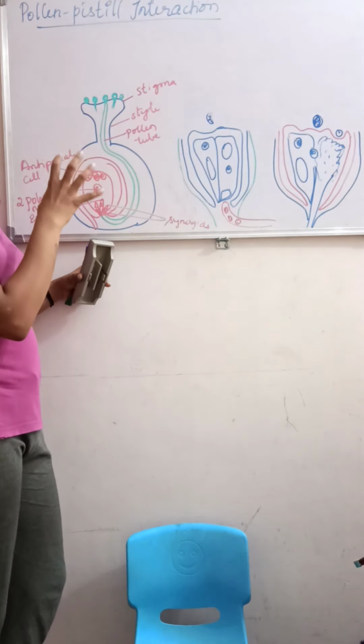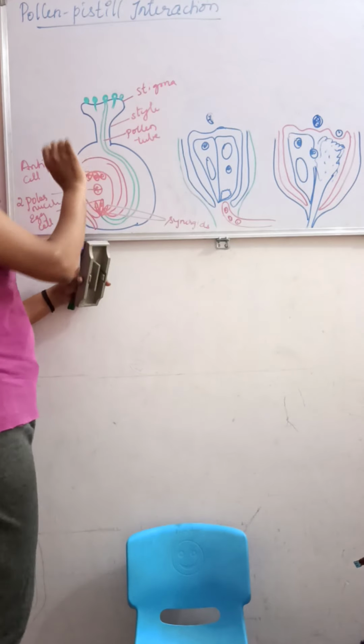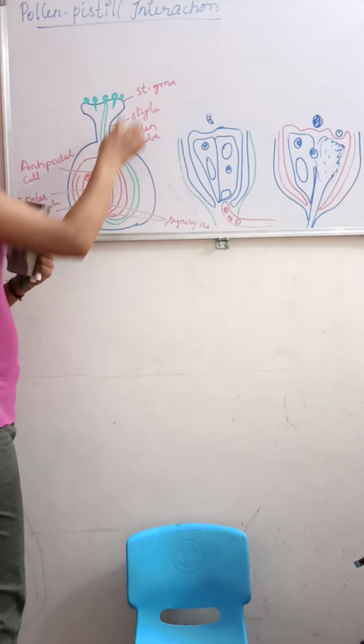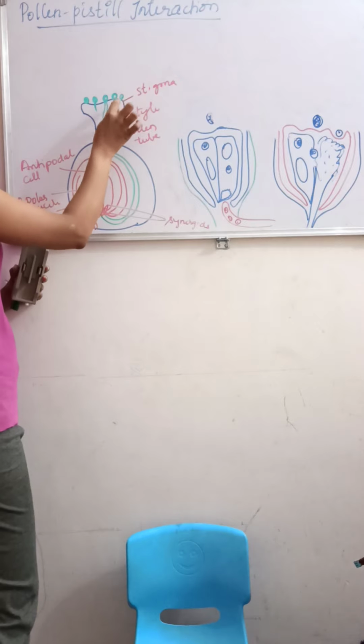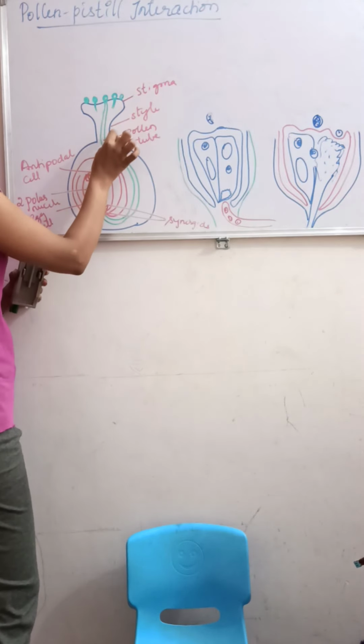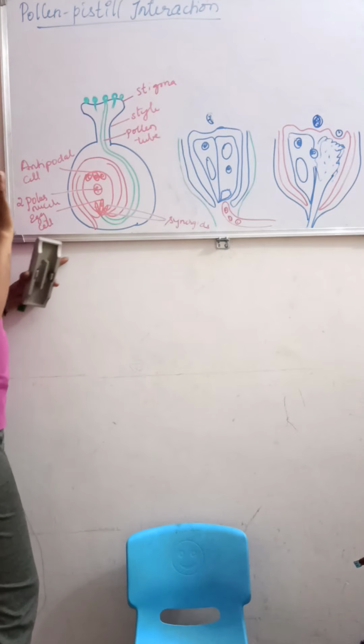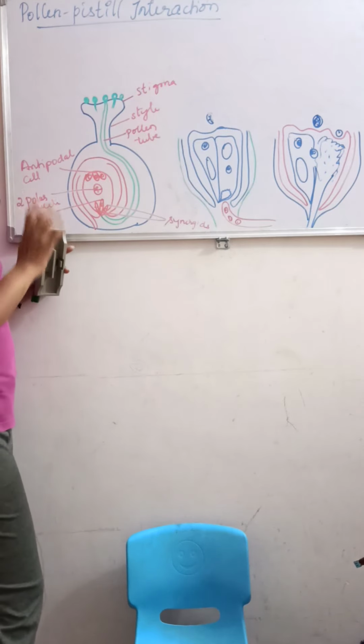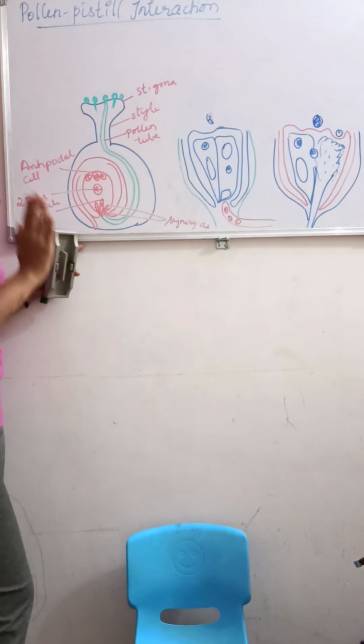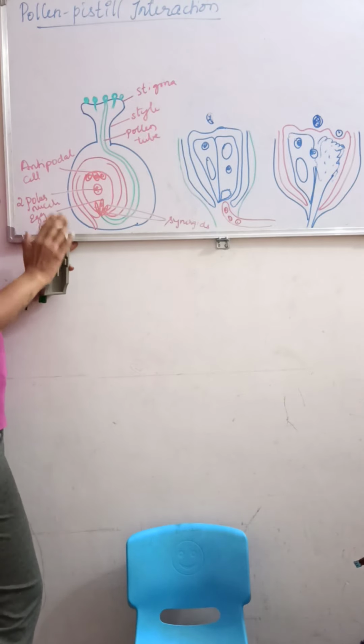Now the pollen grain will grow through the stigma and the style. It will grow through the tissues of the stigma and the style, and finally reach the ovule. This is known as pollen-pistil interaction.